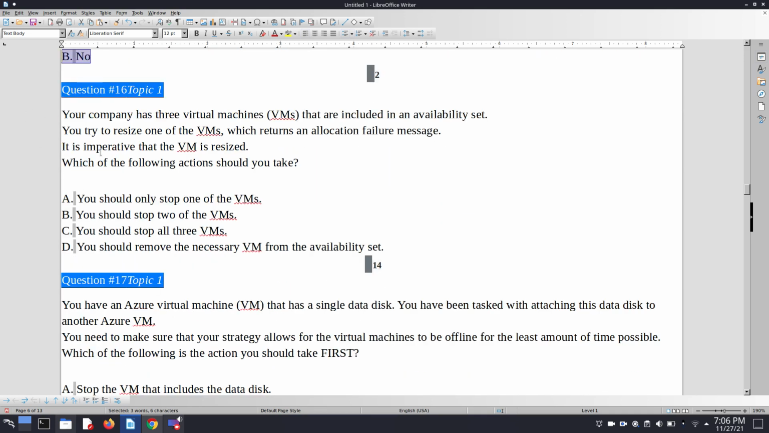So here is the question number 16. Your company has 3 VMs that are included in an availability set. You try to resize one of the VMs, which returns an allocation failure message. It is imperative that the VM is resized. Which of the following actions should you take? So option number A is you should only stop one of the VMs. So when we stop only one of the VMs, we are not able to resize all the VMs, because they belong to the availability set.